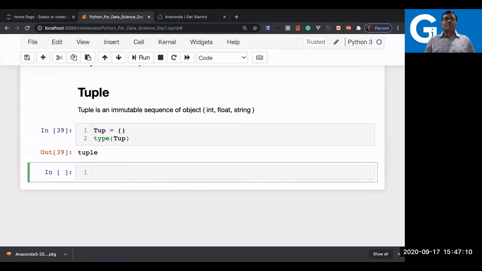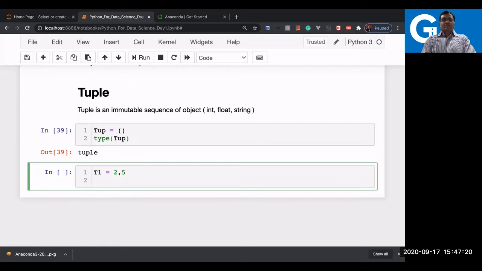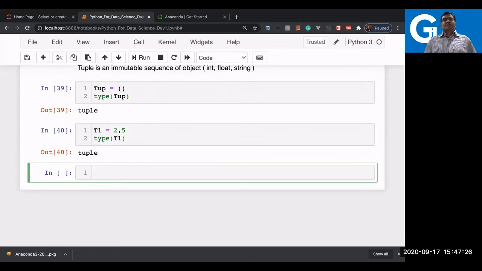The interpreter responds with brackets, and the other way is, let's say t1 is equal to 1, 2, 5, and just ask the interpreter what t1 is. It said it is a tuple. So a tuple is a sequence, or you can say a comma separated value. The interpreter by default understands a tuple just by comma separated values.